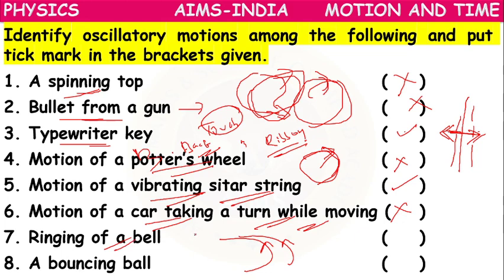Ringing of a bell. So what happens to the bell? How will it ring? It will go and touch this side, come here, come to rest position. It will go and touch that side, come to rest. Go and touch that side, come to rest. It is to and fro motion. Oscillatory motion. Bouncing ball. The ball comes to the ground, goes up, comes to the ground, goes up. This is also oscillatory motion. Like this, in our daily life, we can categorize some of the motions as oscillatory motions.